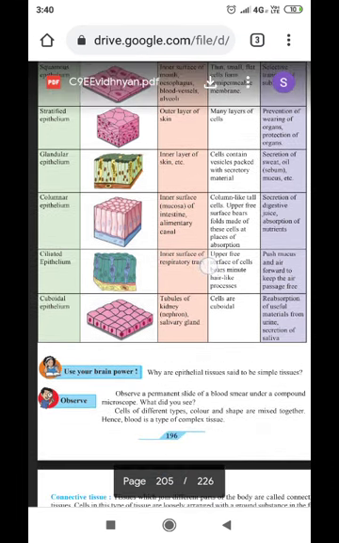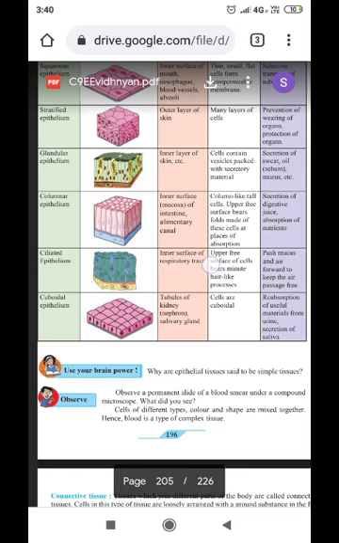Second type of epithelial tissue is stratified epithelium. You can see a very thick layer is there. It is generally the outer layer of the skin. Many layers of cells are formed. You can see one layer upon the other layer in the picture being shown.